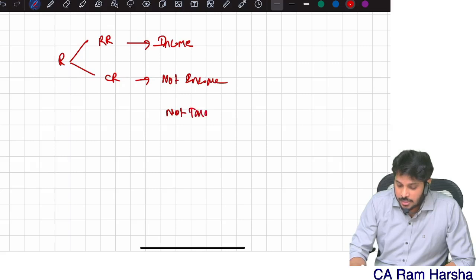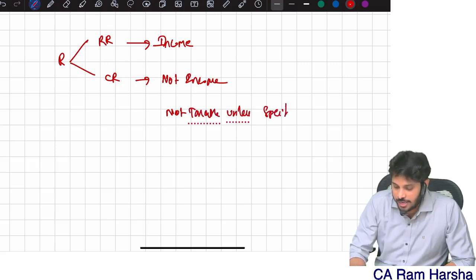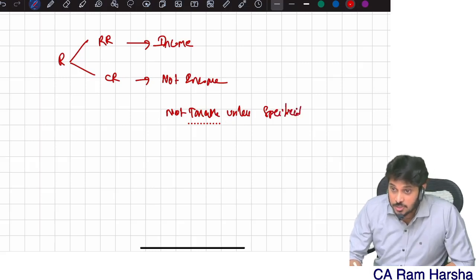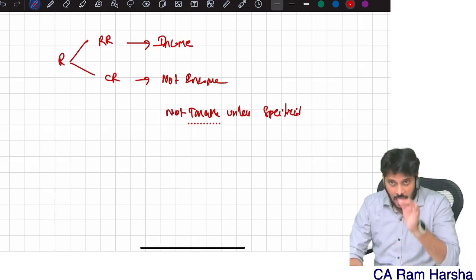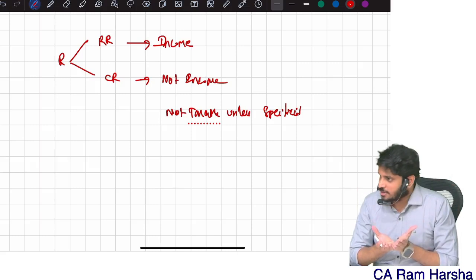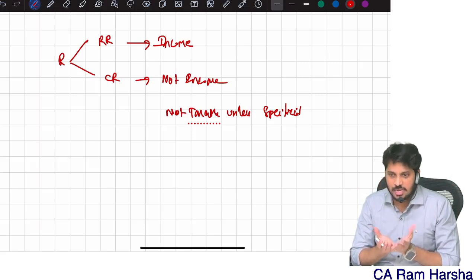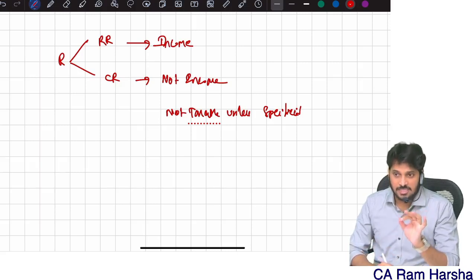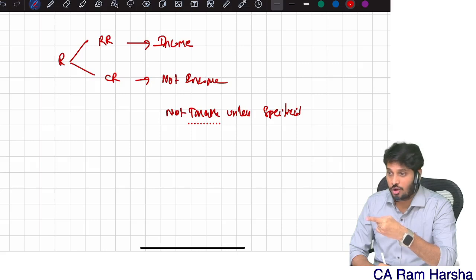Accordingly, capital receipts are not taxable unless specified explicitly. I'm getting some money, some cash, some consideration, some benefit, and it's a capital receipt. That is taxable only if there is a specific provision in the income tax law.